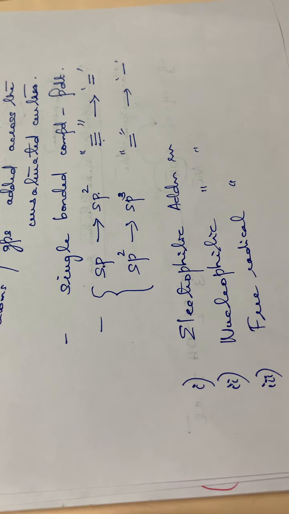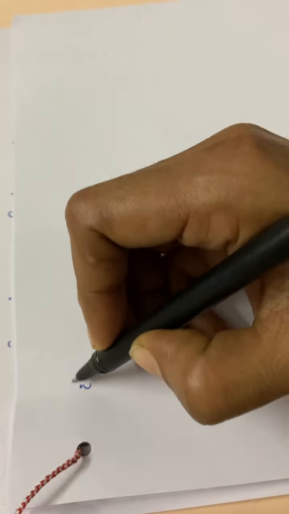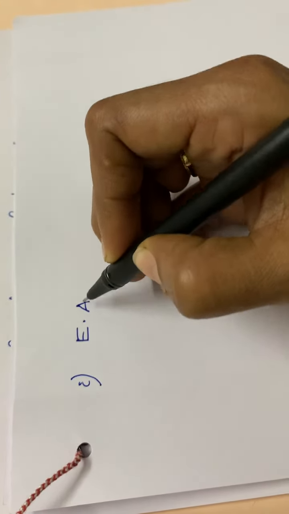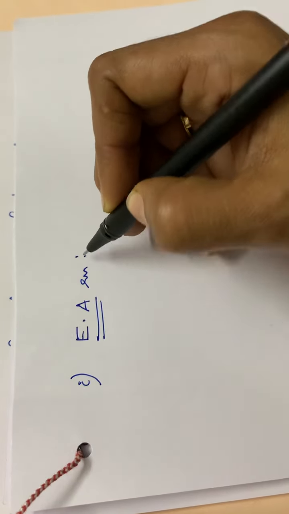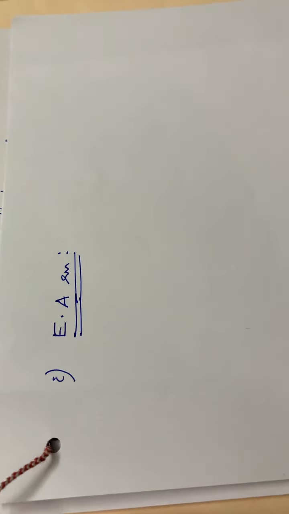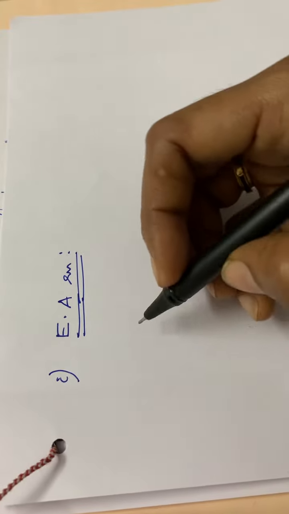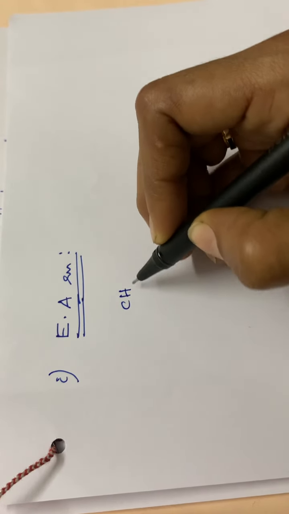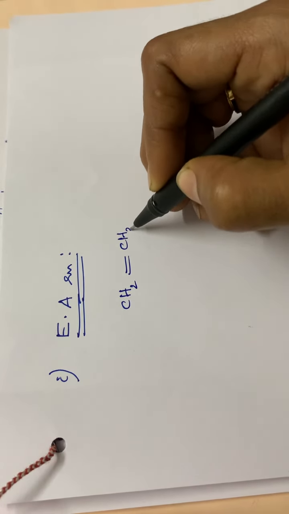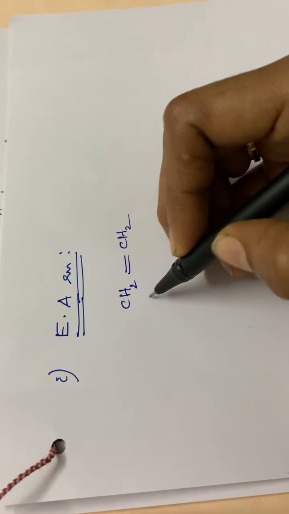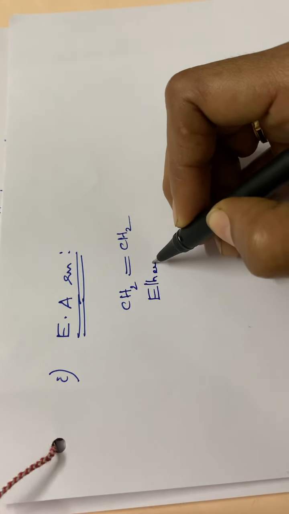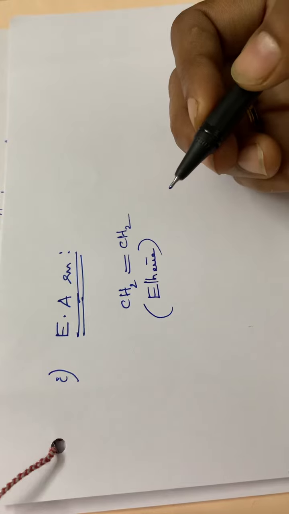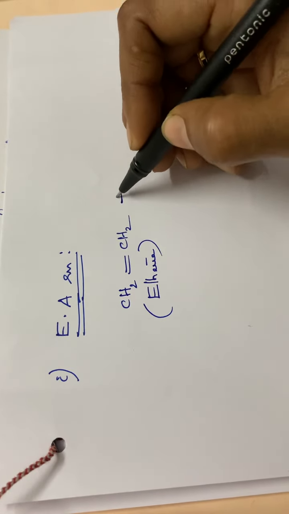First are electrophilic addition reactions. I am writing it as EA, but you have to write it in full name. Example: CH2 double bond CH2. This is an unsaturated compound, ethene or ethylene. One H plus will attack this double bonded compound.